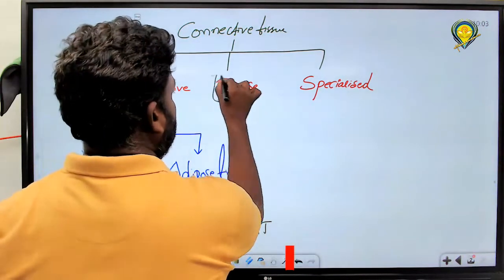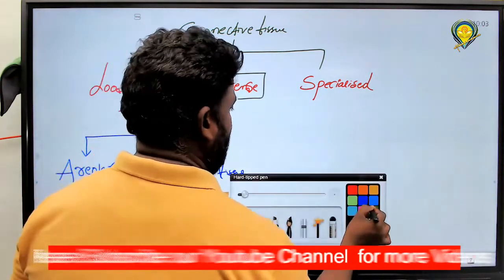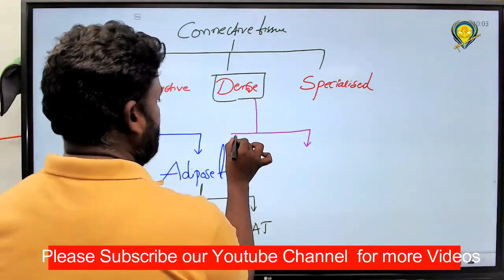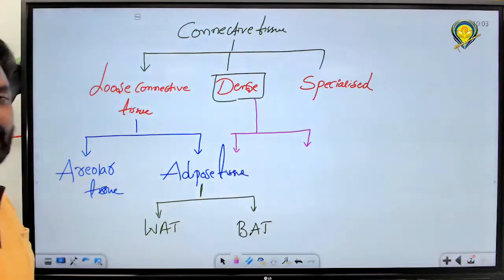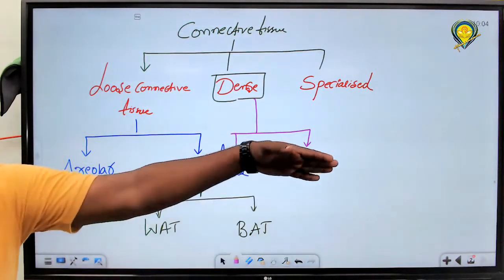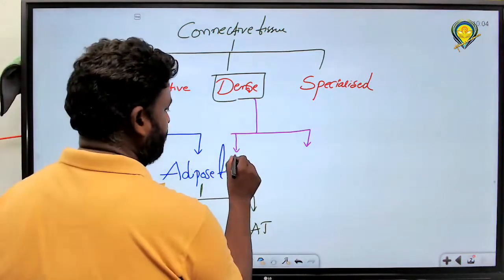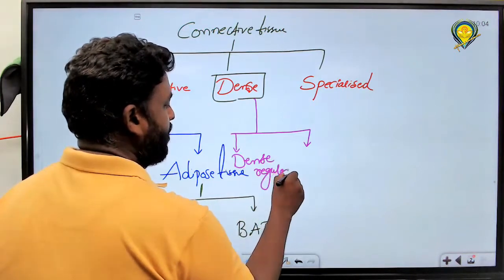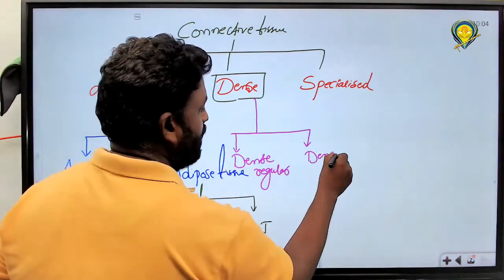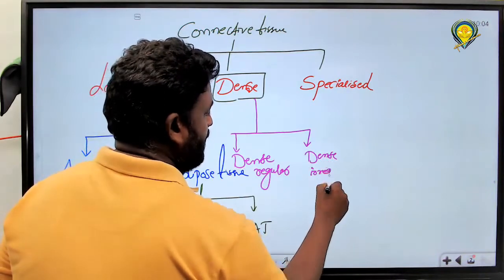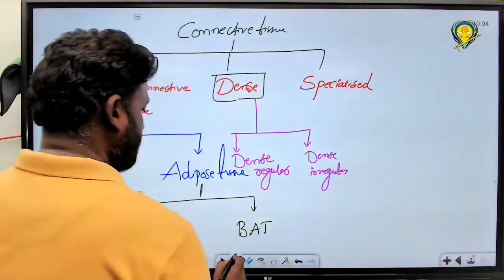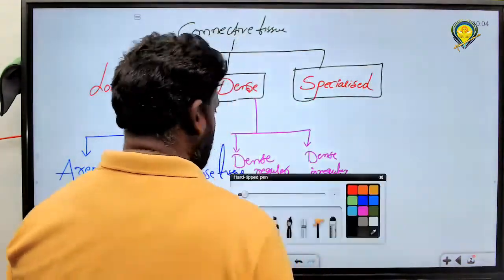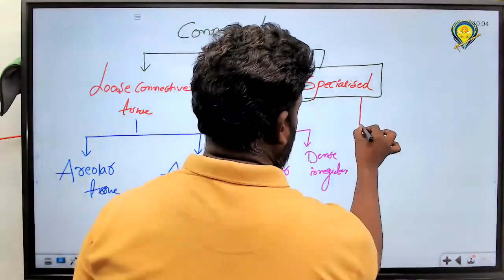And dense again has 2 types: dense regular and dense irregular, based on the arrangement of the fibers. Is it in a regular manner or irregular? Got it? Dense regular, dense irregular. Very good. Next one, specialized connective tissue consists of what? What is that you know?